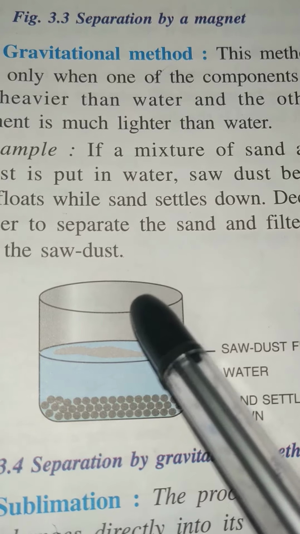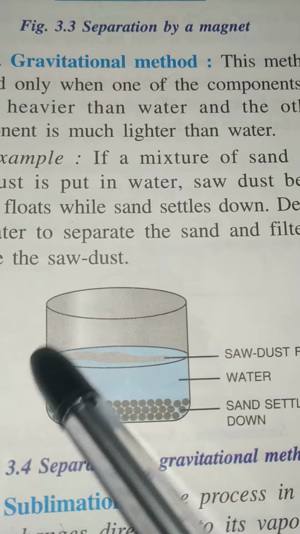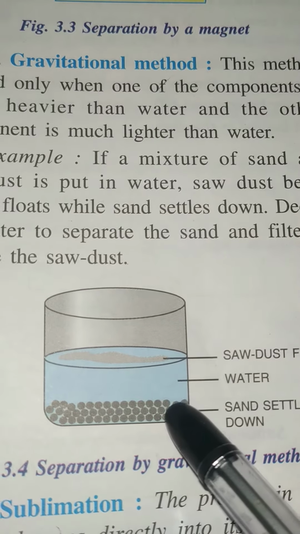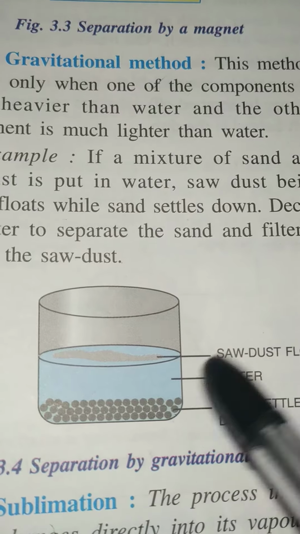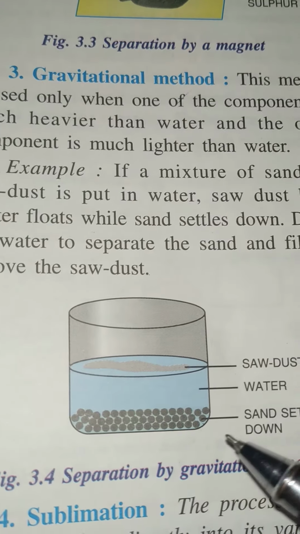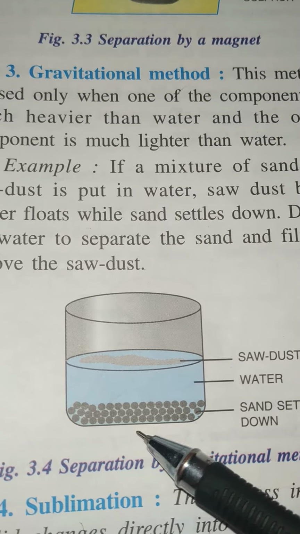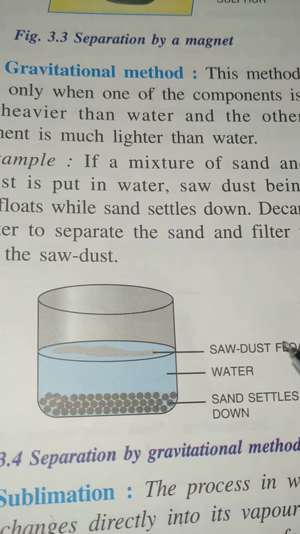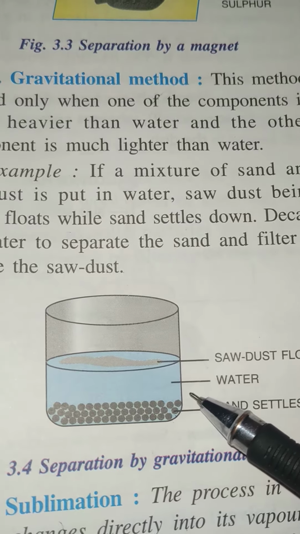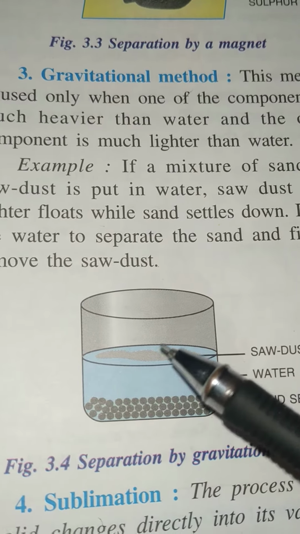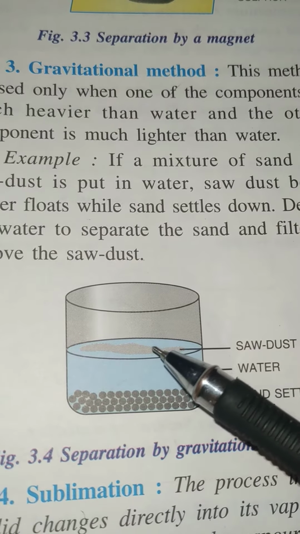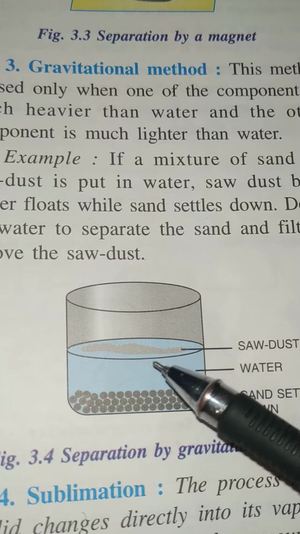Now you can decant this mixture, and after decantation the sand will be separated. Okay, and after that you can filter the mixture, and after the filtration the sawdust will separate. Then you will have only the water. So by this method you can easily separate the mixture, but the thing is one should be lighter and the other should be heavier than water.